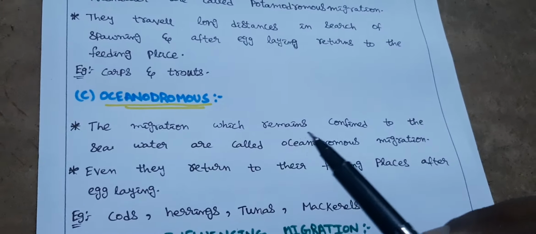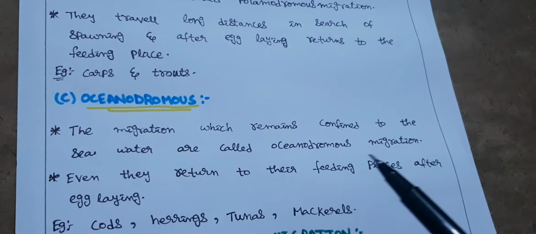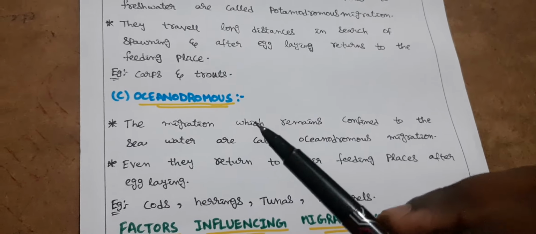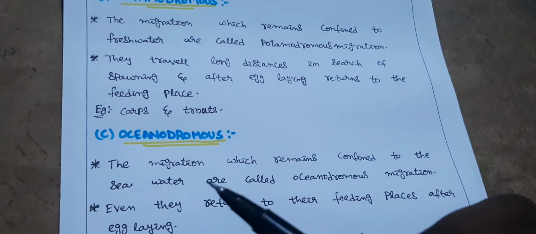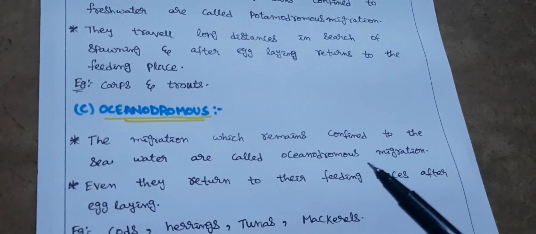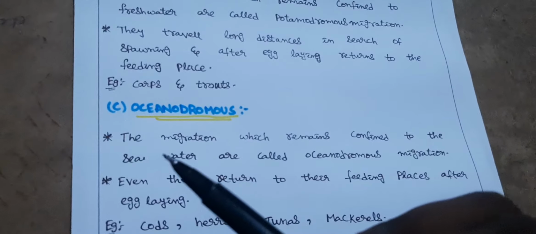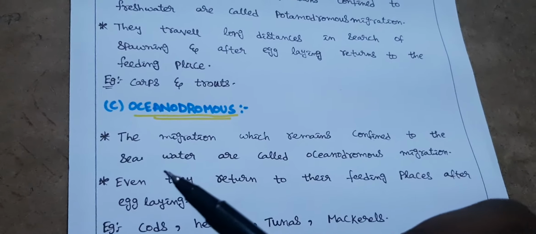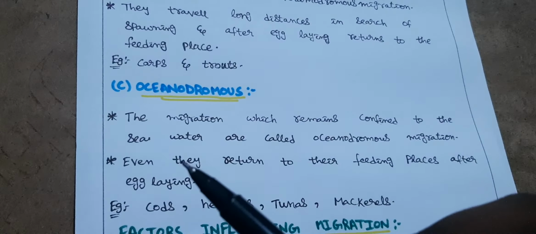Next, oceanodromous fishes. The migration which remains confined to the sea water is called oceanodromous migration. That means oceanodromous is quite opposite to potamodromous. In the sea only they move long distances for egg laying or for food or any other reasons. They live in the sea only.